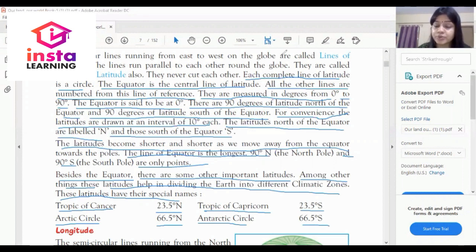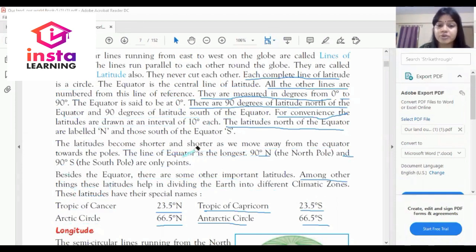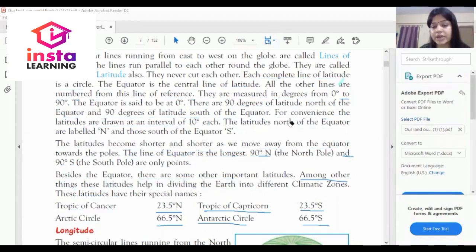So dear student, this is a very basic and important part of latitude, and this is very helpful to understand the model of the globe. Let's understand longitude.